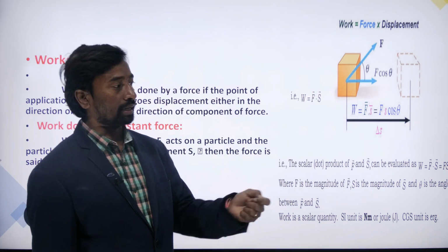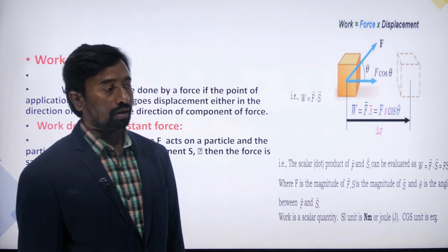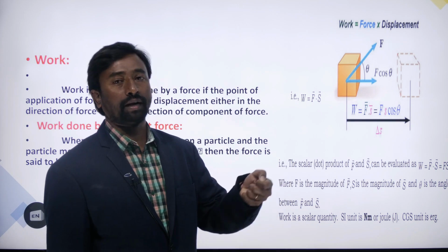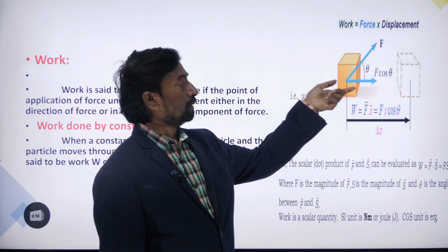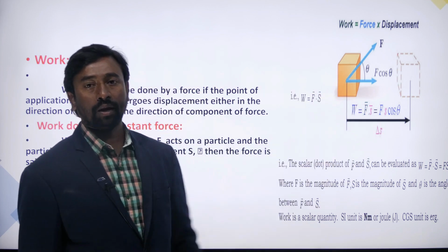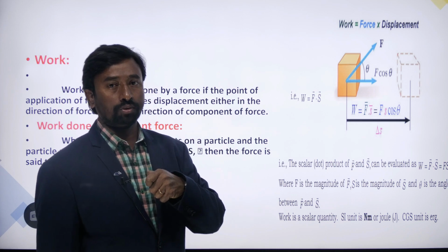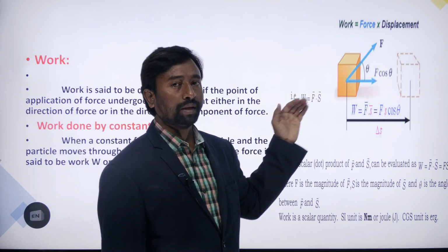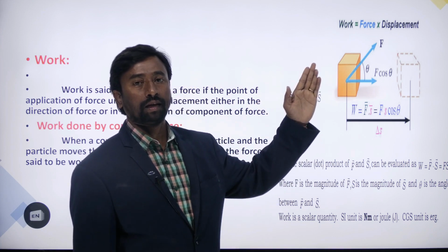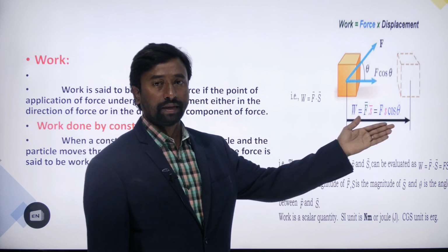Suppose an object is tied with a string, one end of which is in our hand. Then we can take the same example there. The string will have a certain angle with the horizontal and the body can be moved. So now, unlike the previous case, the force is applied along a certain angle, but the displacement is along the horizontal direction.